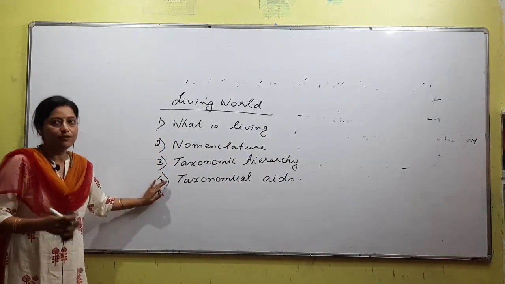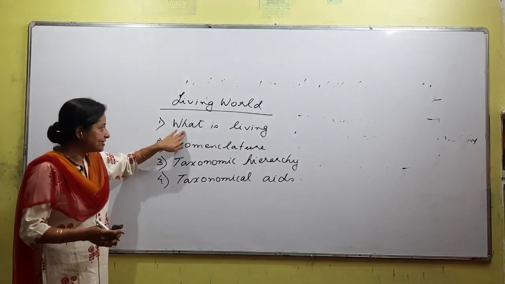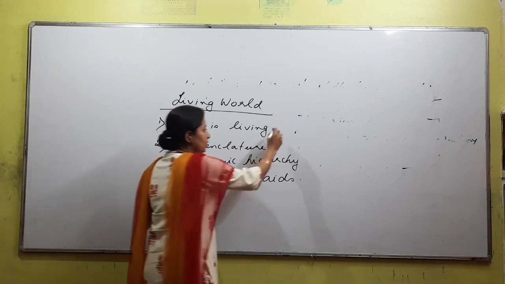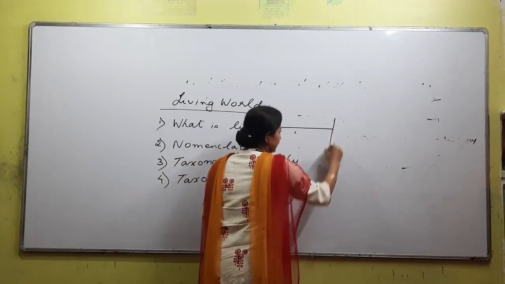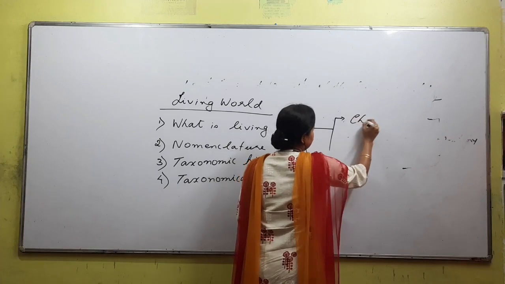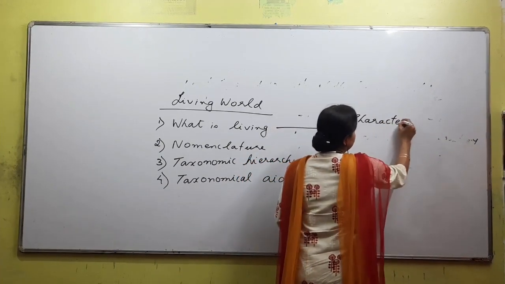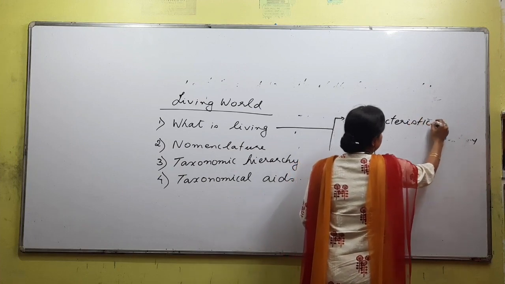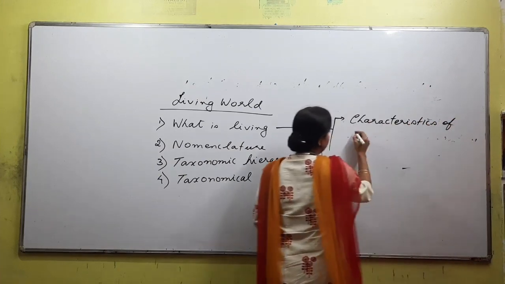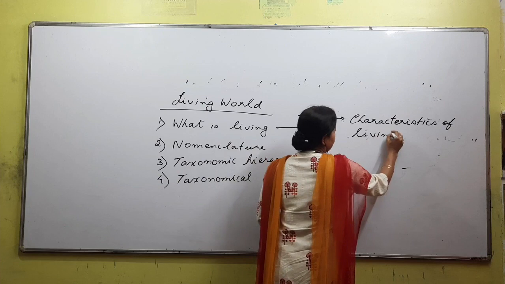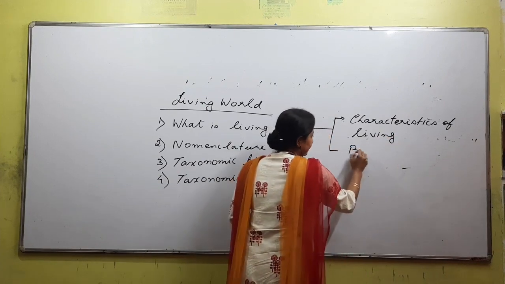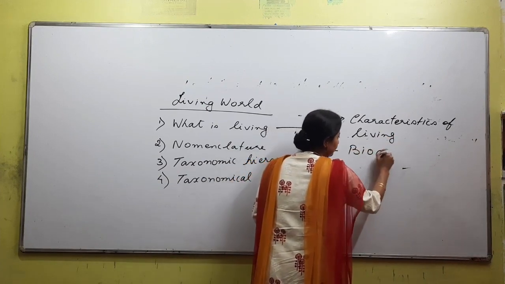By completing each point, we will be completing the chapter. As far as what is living is concerned, within this point, what do we have to study? Characteristics of living. Next, a term called biodiversity.